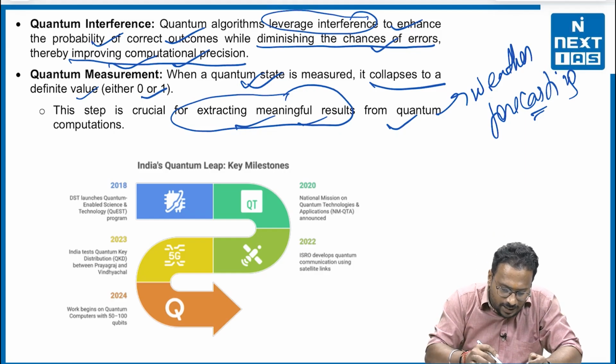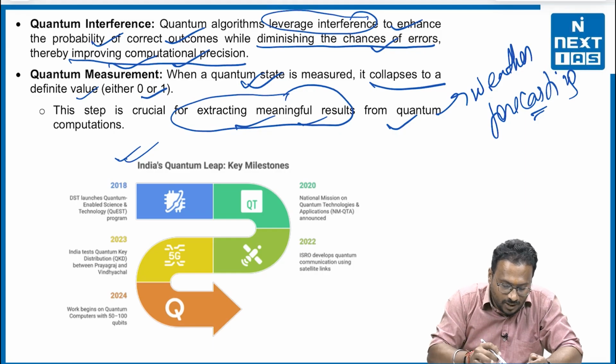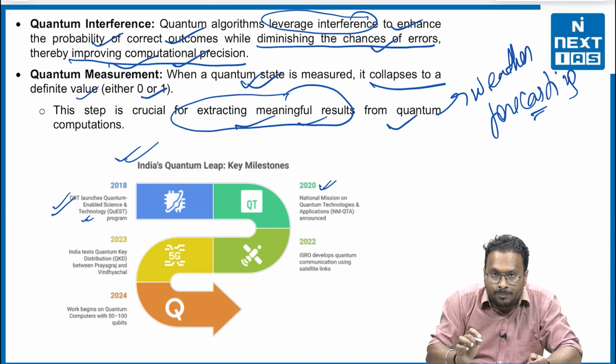Now, India's quantum leap, the key milestones in India's part. How? In 2018, the Department of Science and Technology launched the Quantum Enabled Science and Technology Quest program. In 2020, the Government of India launched the National Mission on Quantum Technologies and Applications.